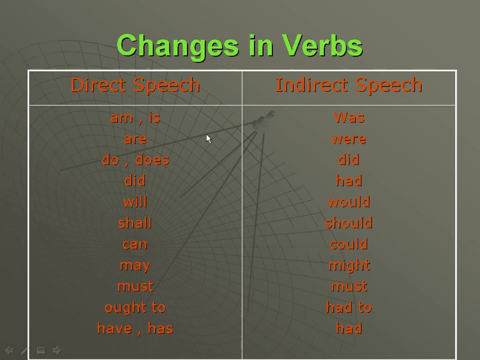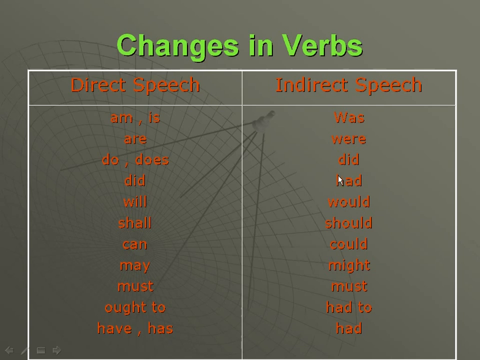Next chart, see here, changes in verbs. We have to make change in verbs also while doing indirect speech. When there is am or is, we have to make was. Then are, were. Do or does, then did.